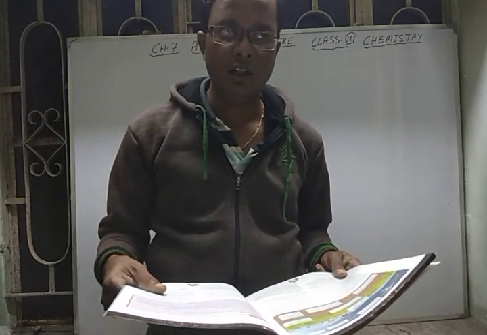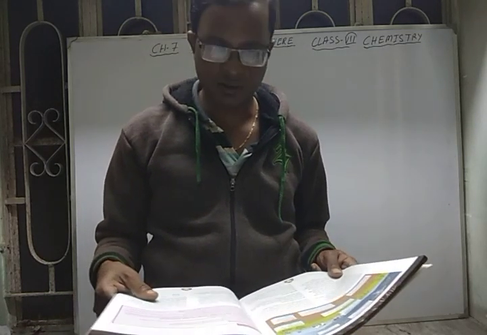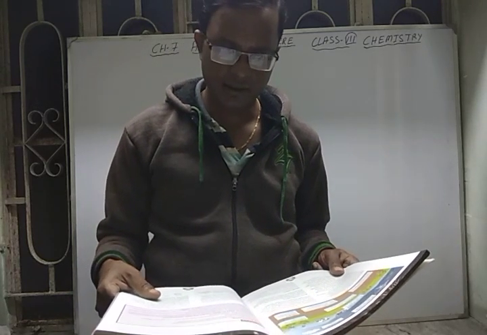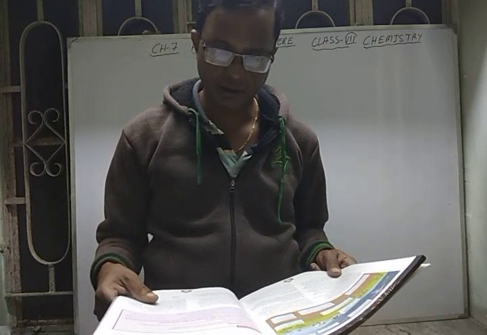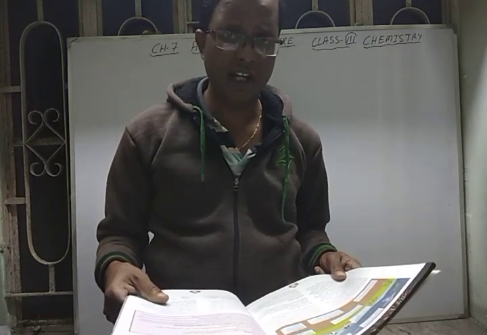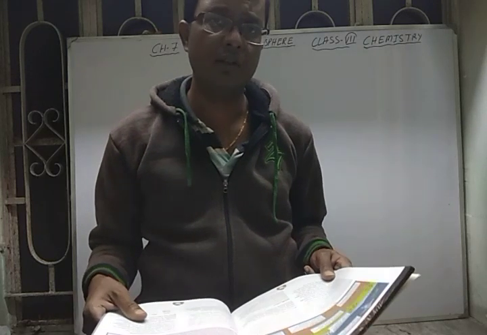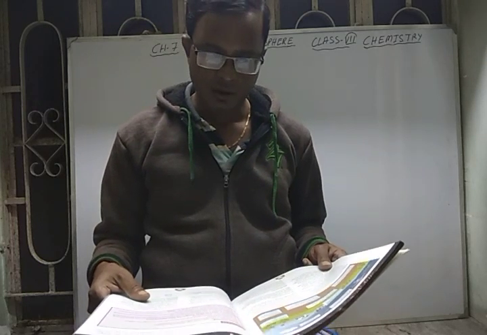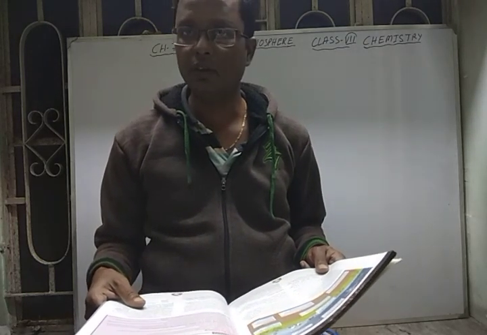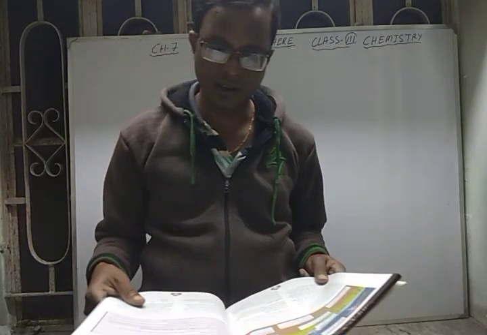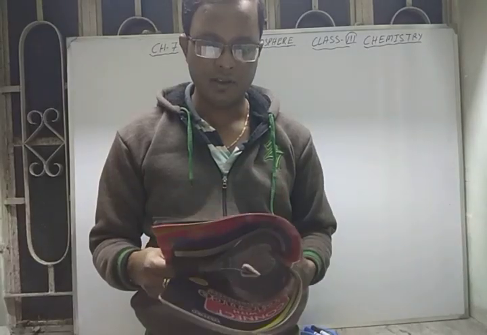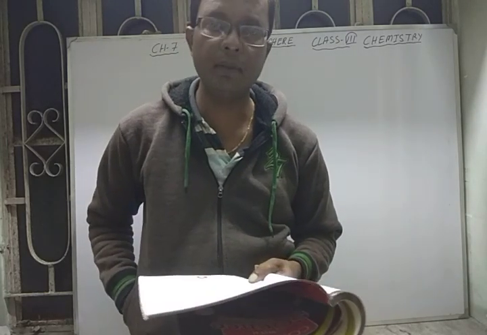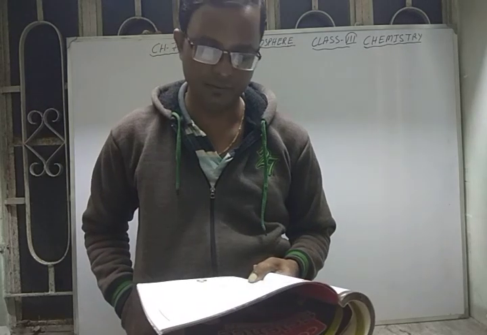Free state means we get oxygen in so many things, and it is mixed with water. It is found in air also. In so many compounds, nitrates, sulfates, oxygen is found in combined state. So these are about the natural. It's a natural element, means it is not a man-made element. We get it in nature. But we can prepare oxygen in our laboratory also.